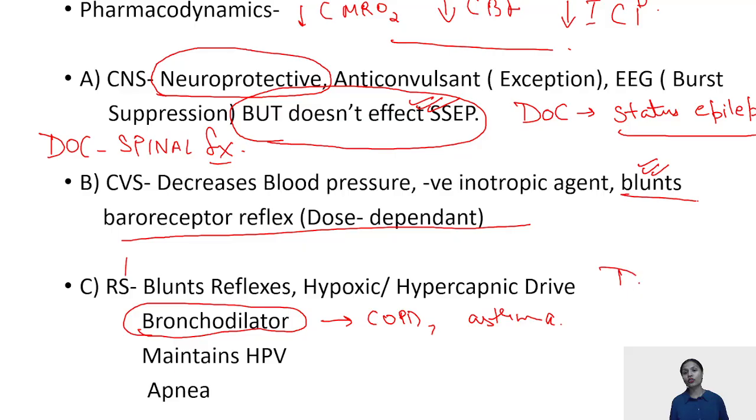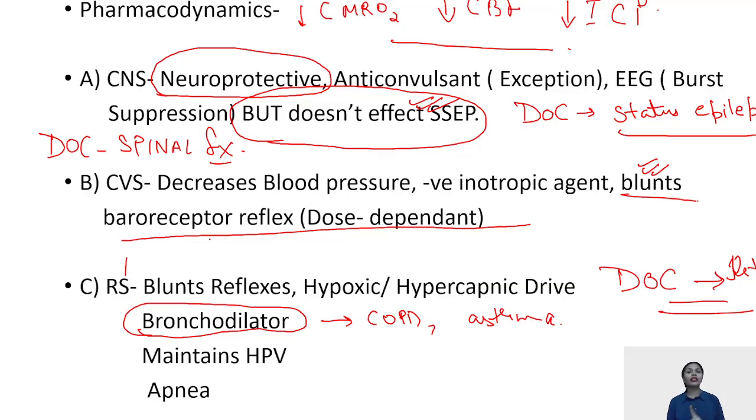Propofol is a very good bronchodilator and thus recommended to be used in patients of COPD and asthma. But the drug of choice for patients suffering from status asthmaticus remains ketamine. If only one answer is asked, then it is ketamine. If the option is given that both are correct, then yes, propofol and ketamine both can be given to patients of COPD and asthma.